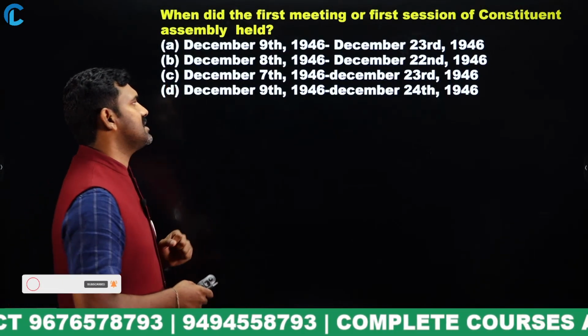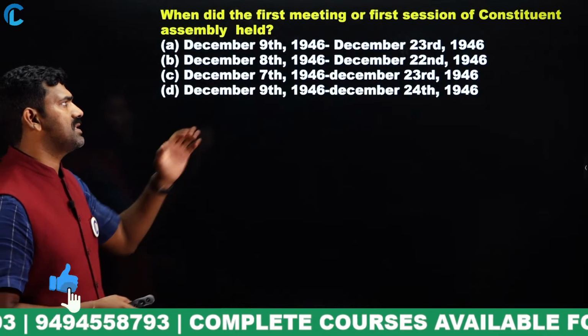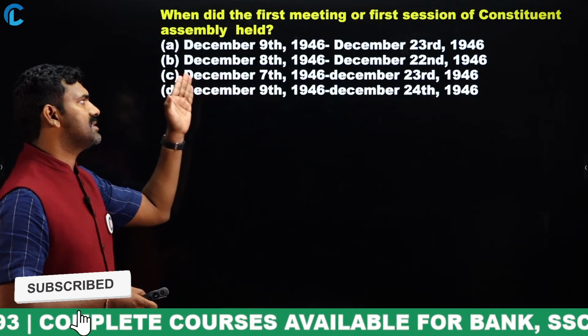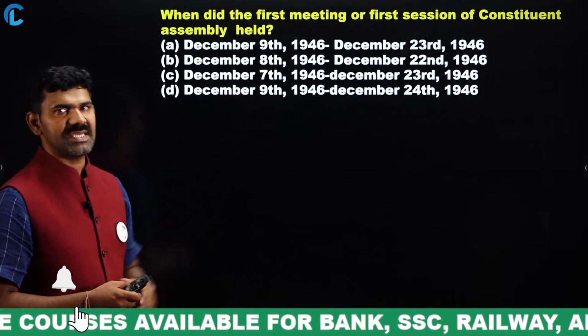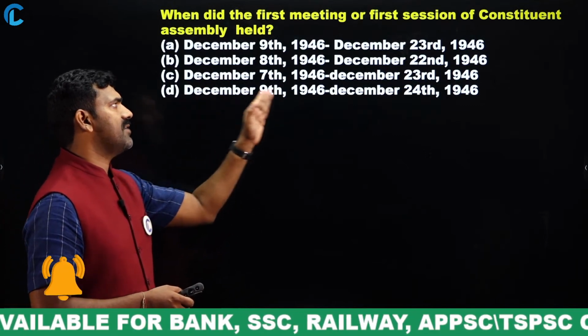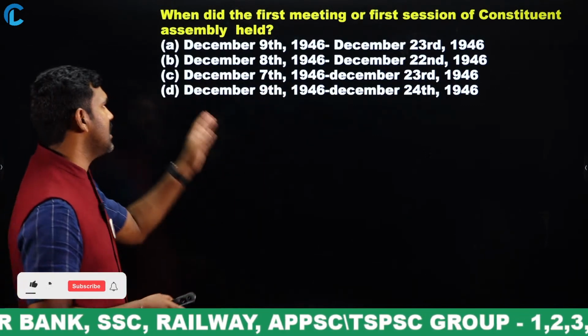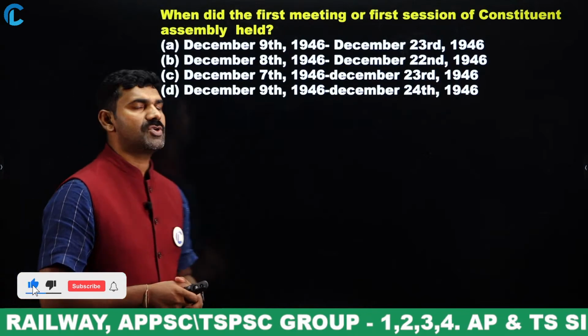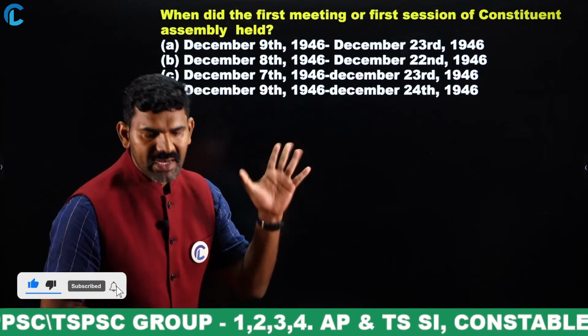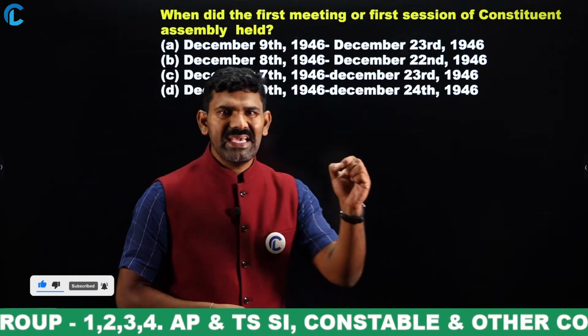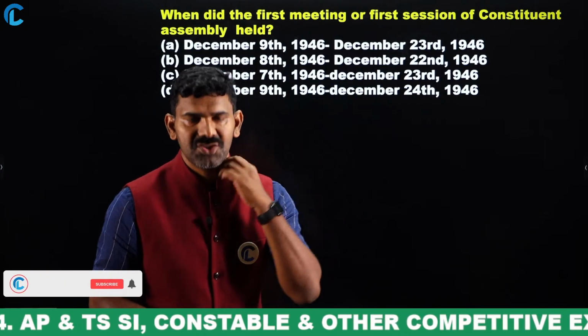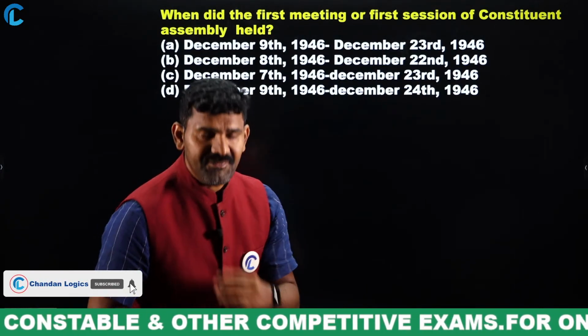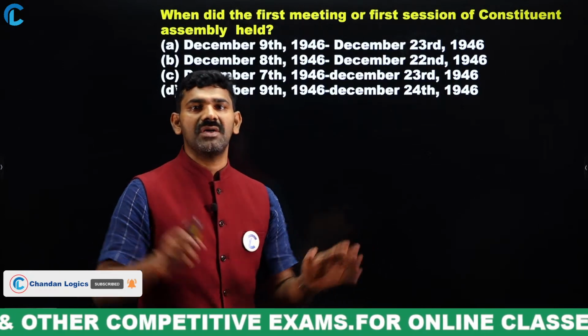Option A says December 9th, 1946 to December 23rd, 1946. December 8th, 1946 to December 22nd, 1946. December 7th, 1946 to December 23rd, 1946. And December 9th, 1946 to December 24th, 1946. So what exactly is the right answer? Each and every one of you has to answer this question. Very easy question. Even if it goes wrong, it doesn't matter. Try to answer the question.